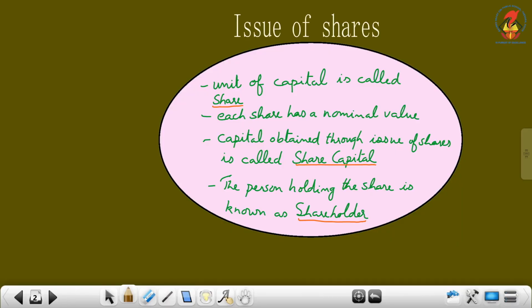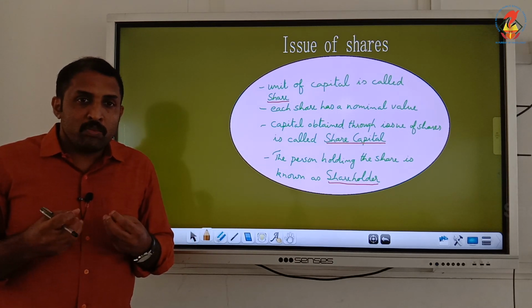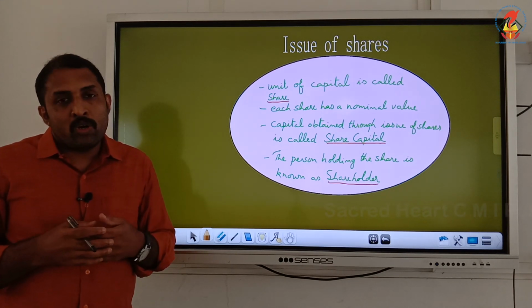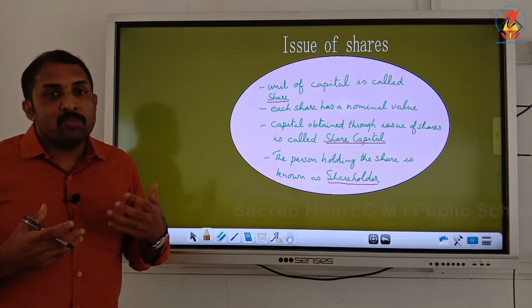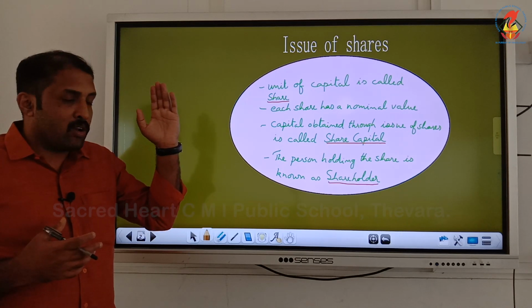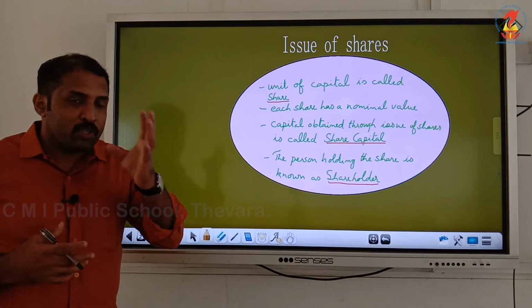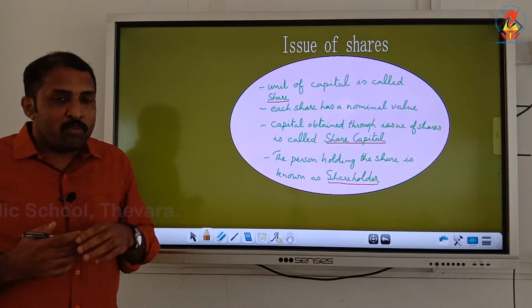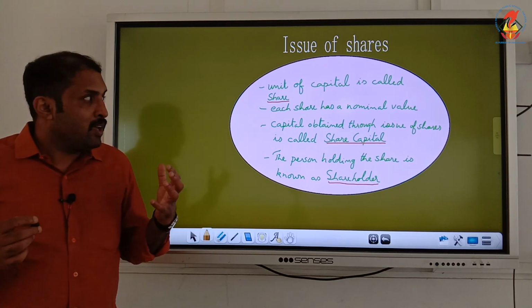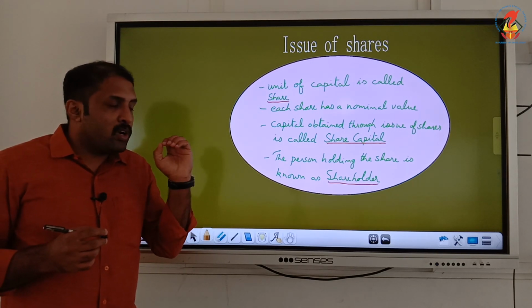A share is a unit of capital. That means the total capital required for a company is broken down into small units, and each has a price which each shareholder pays, and thus he becomes a shareholder. So a share is the unit of capital of a company which is issued to the general public for purchase, and each share has a nominal value, say 10 rupees or 100 rupees or 1000 rupees.